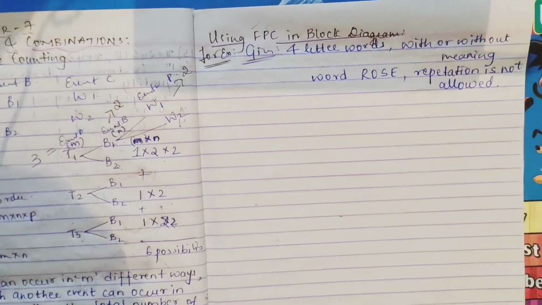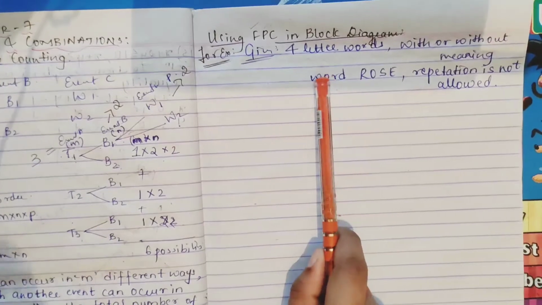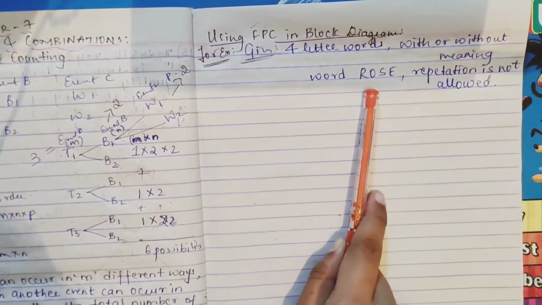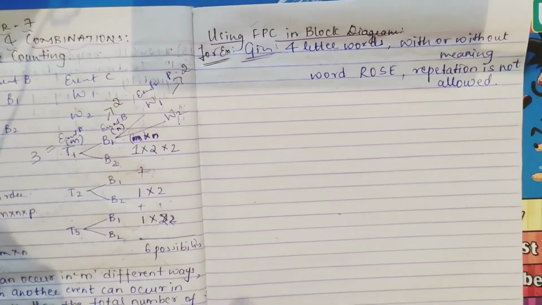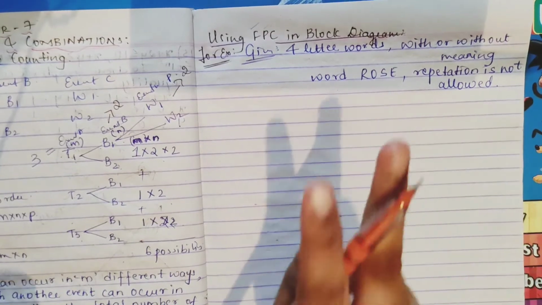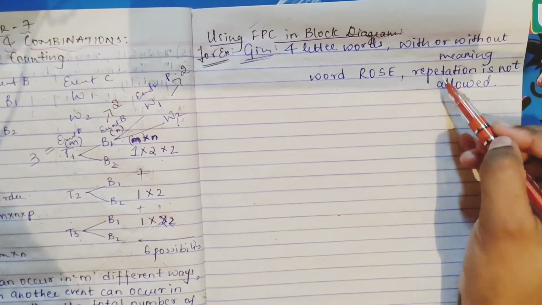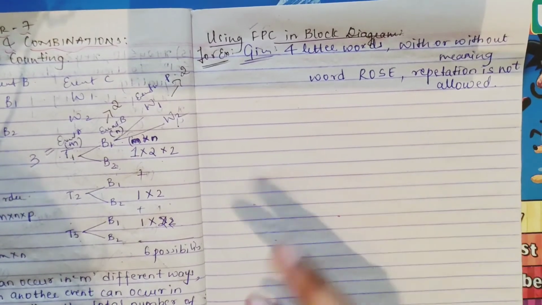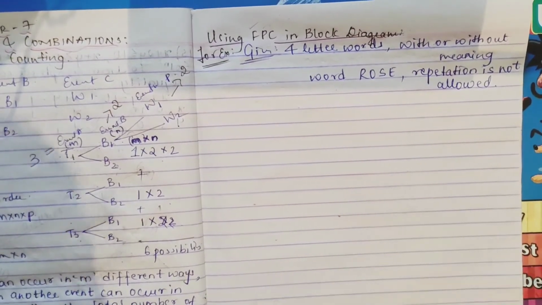They have given 4-letter words with or without meaning, and the word is ROSE. Repetition is not allowed. In FPC, there will be 2 terms used repeatedly in questions: repetition is not allowed and repetition is allowed.